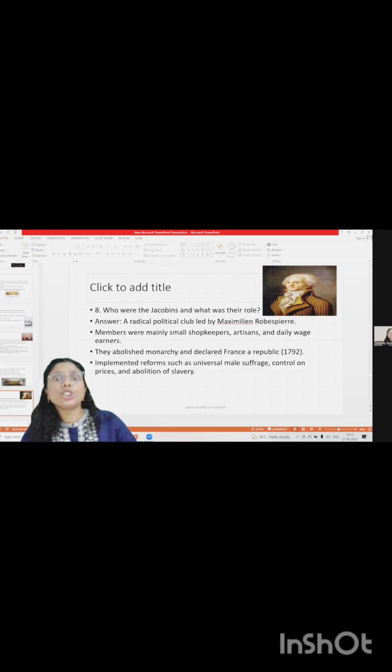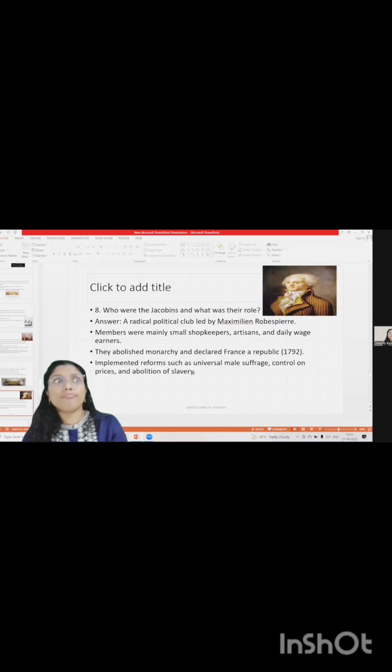They abolished monarchy, that's the rule by the king, and declared France a republic in the year 1792. You should remember, when did the Jacobin club declare France a republic? It was in the year 1792. They implemented reforms such as universal male suffrage, that is the right to vote, then control on prices and abolition of slavery.